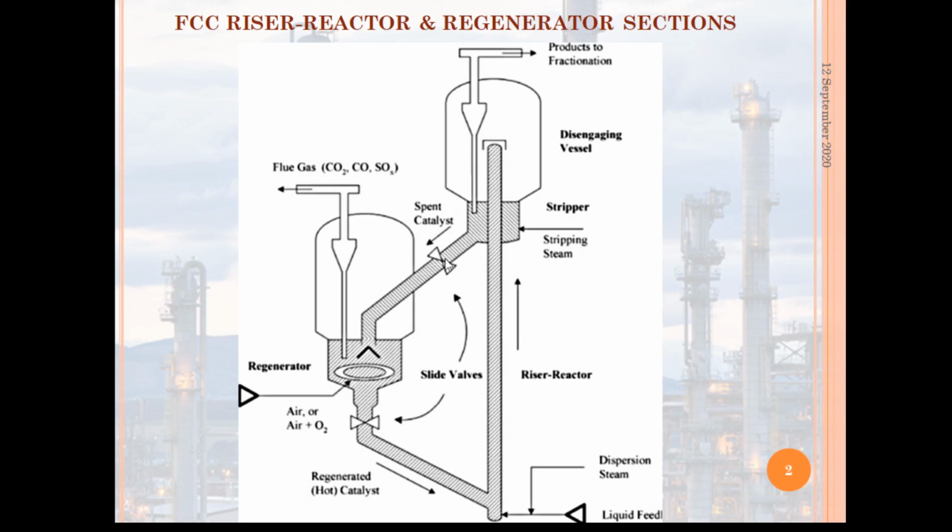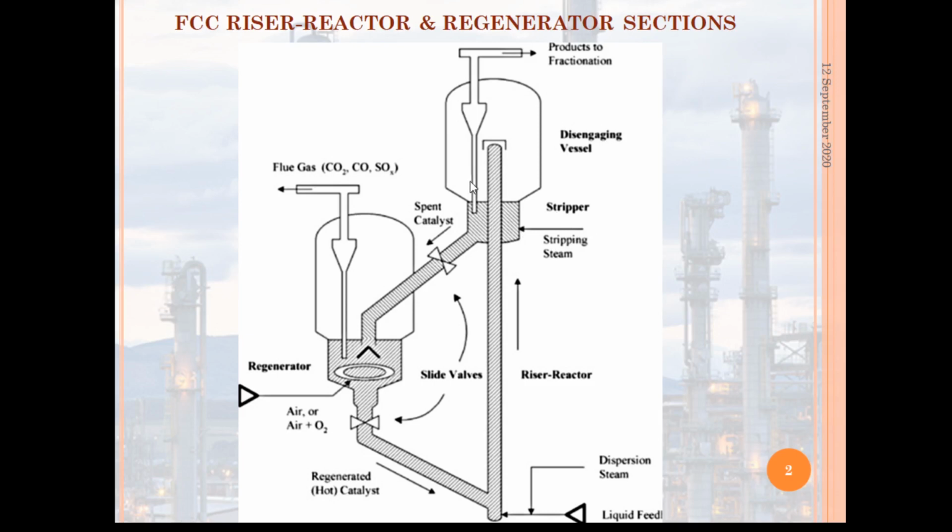So before the spent catalyst goes to the regenerator section, the hydrocarbon is first removed from the catalyst surface using this steam stripping operation.